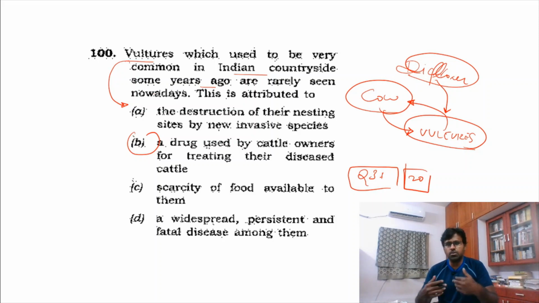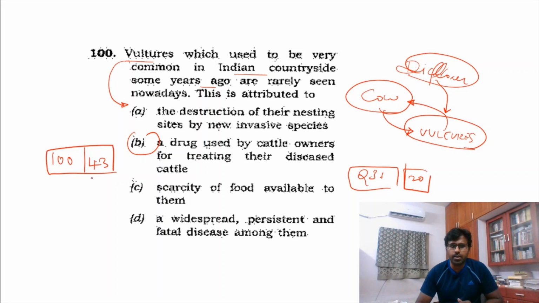So what we have learned through this video is that we have found 23 questions which are easy. In the first video we found 20 questions which are easy. So in about 100 questions, nearly 43 questions were easy.